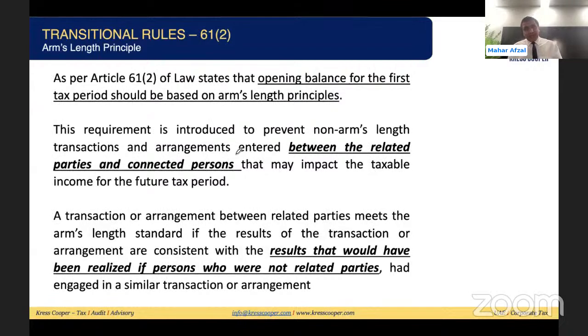My balance sheet, the balances reflecting in my balance sheet that I have prepared as per the applicable accounting standard, might be there is a possibility that the balances are not as per the arm's length principle. Once the balances are not at arm's length, what do we need to do? The question is what we need to do in the balance sheet. Whatever the balances are reflecting, these are the as-on numbers. When the business started, the balance sheet is carrying all those numbers.